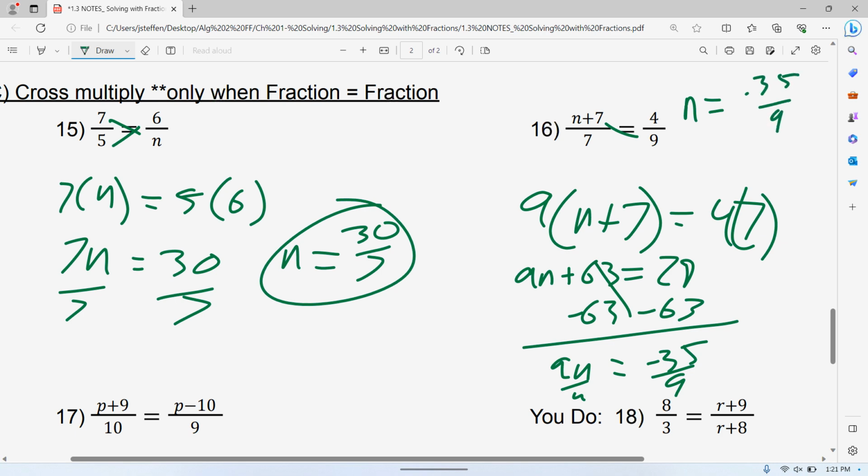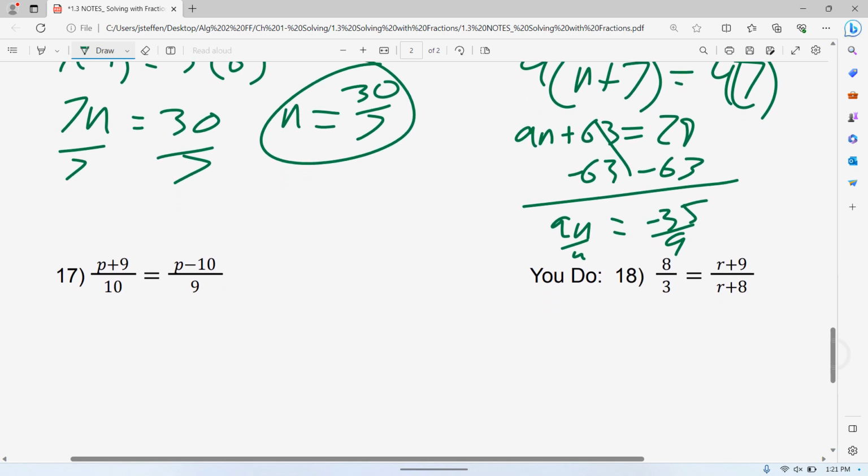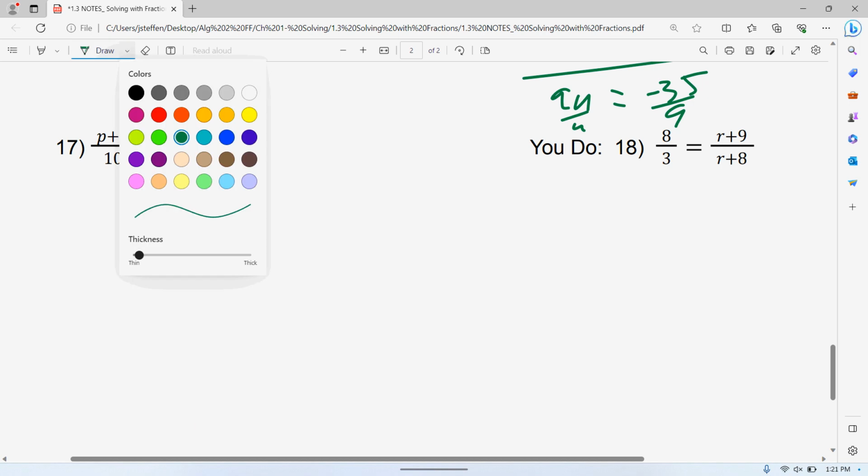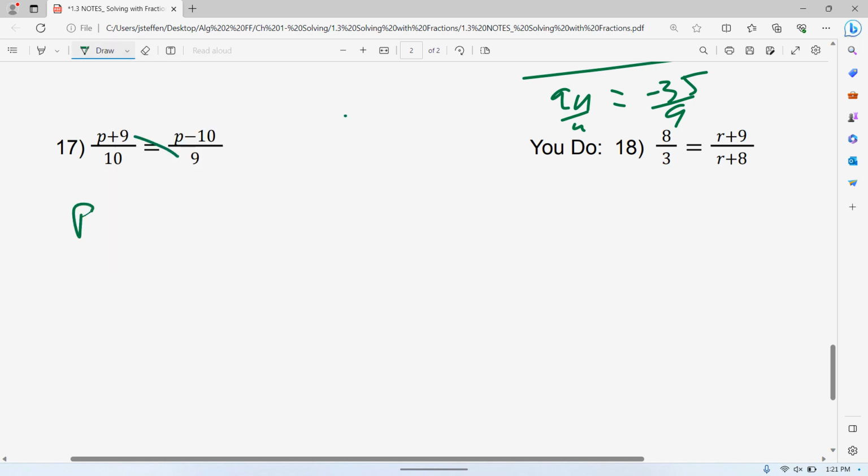And last but not least, this one has two binomials in it. Don't make this harder than it is. You're doing plus 9 times 9. Oh.